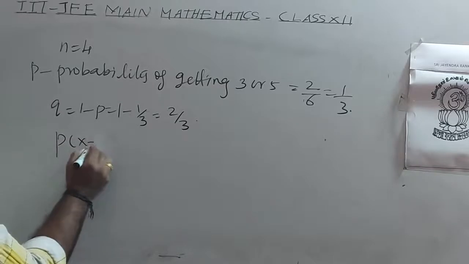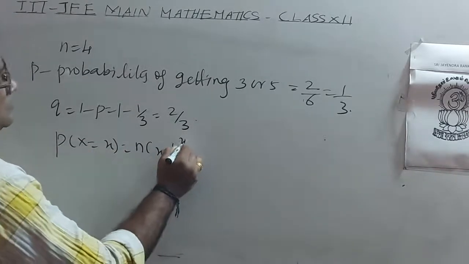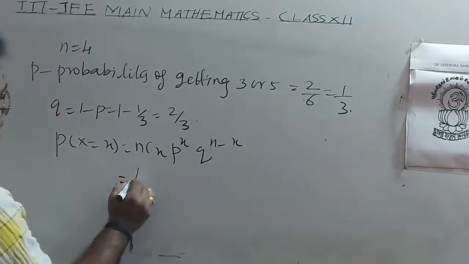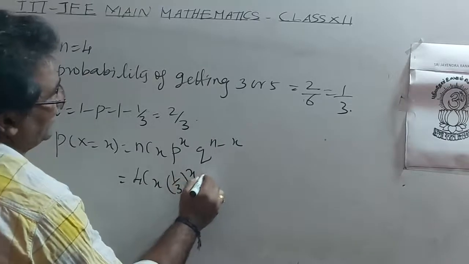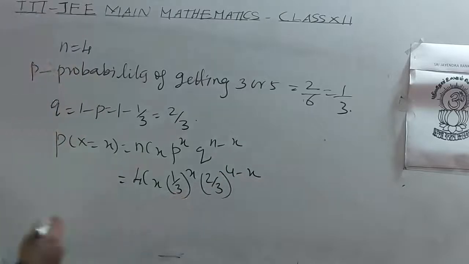Probability of X equal to x is nCx p power x q power n minus x, that is 4Cx (1 by 3) whole power x (2 by 3) whole power 4 minus x.